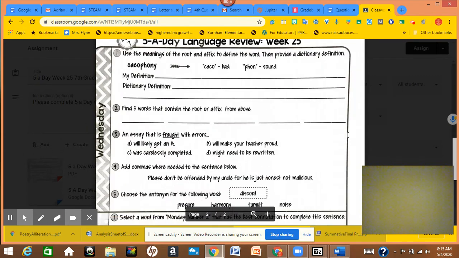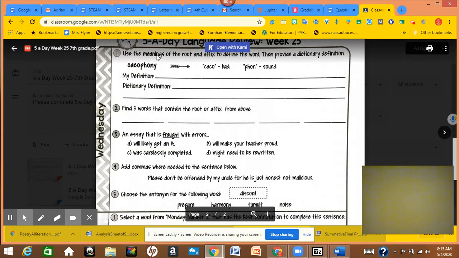Okay, for Wednesday, you have the word cacophony. Some people say it differently, so it's said a couple different ways. Put your definition together, look it up, and then have some words that probably have the PHON in it, or they have that CAC in them. Probably fewer of those for that prefix.